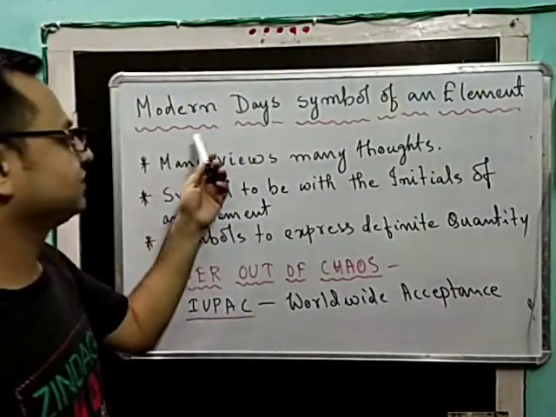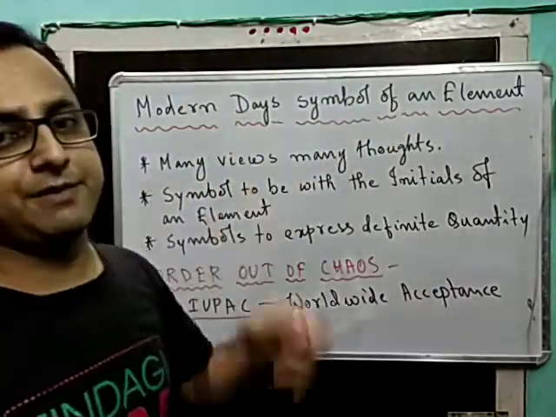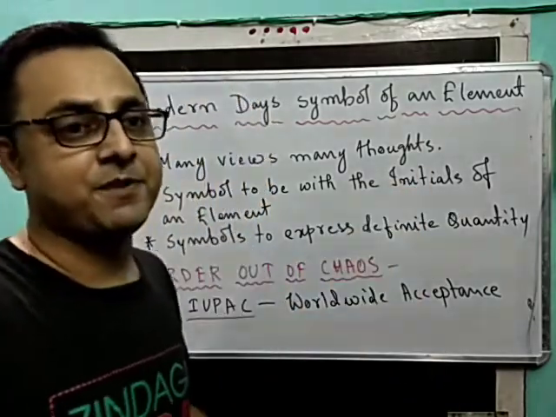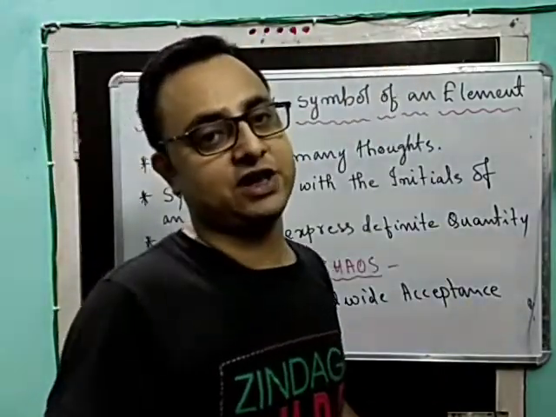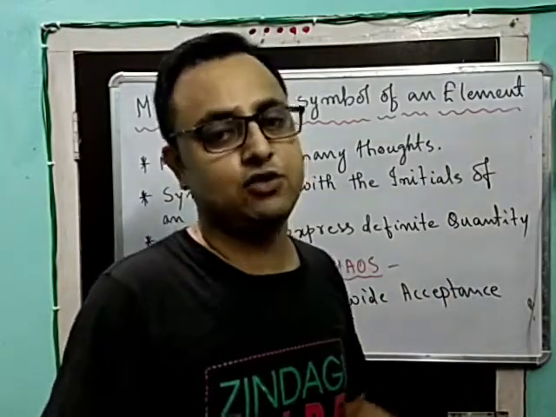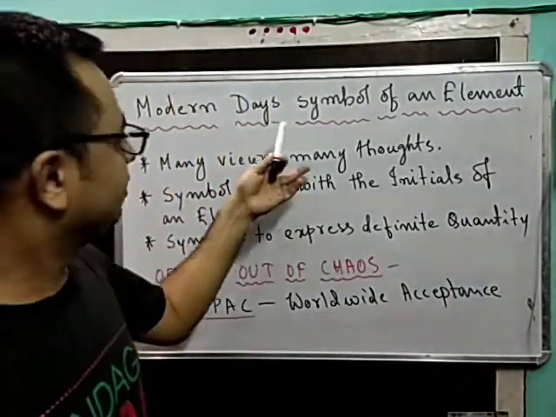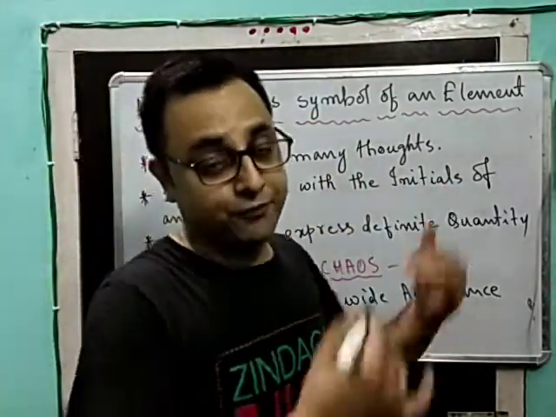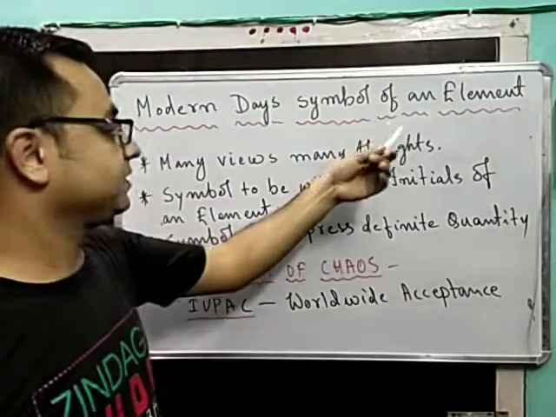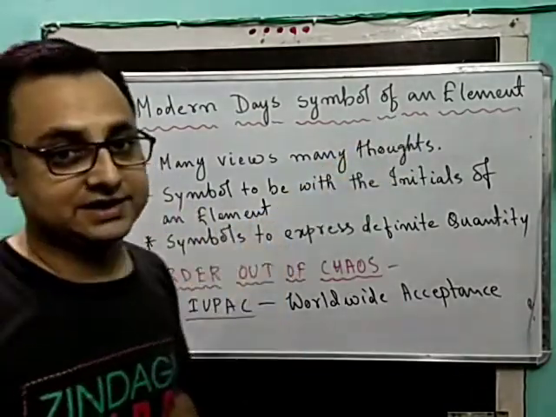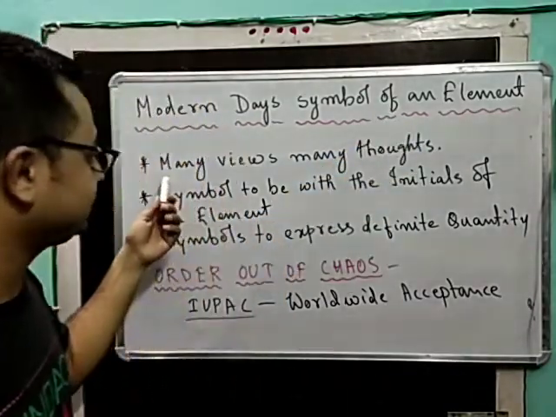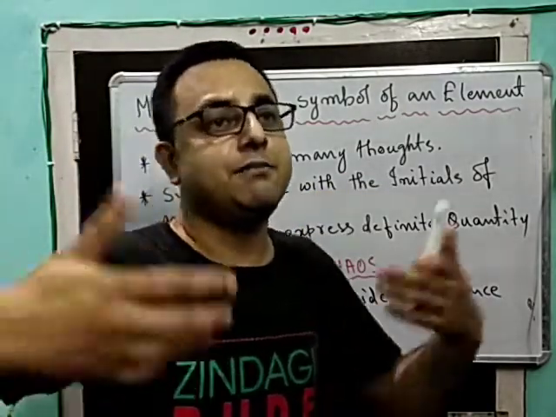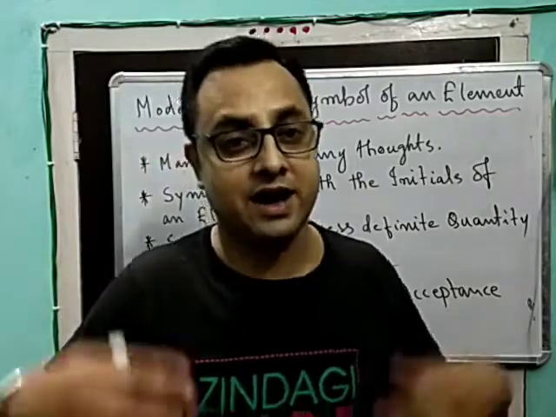Now, this is called the modern day symbol of an element. What we now get as the modern day symbol of an element came up with a lot of contradictions, confusions and controversies, and later on was considered the modern day symbol. So before the coming up of this, what all things happened initially? You see, my first point: there were many views, many thoughts. Many people had many sorts of views in their minds.